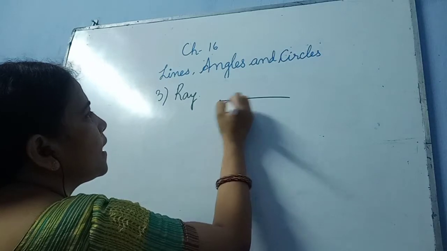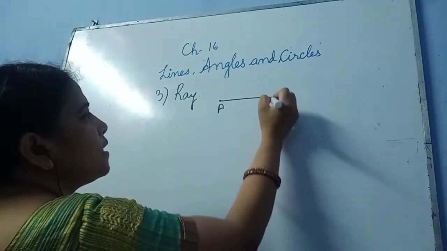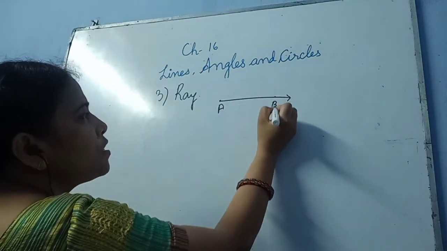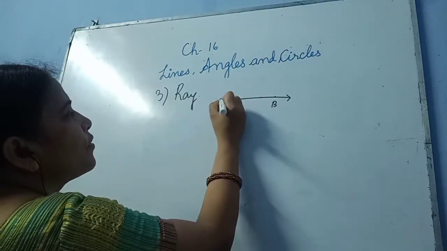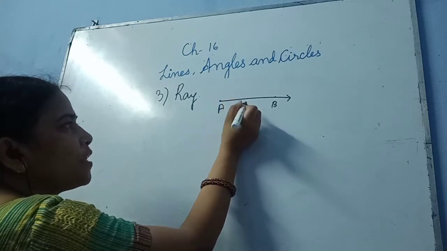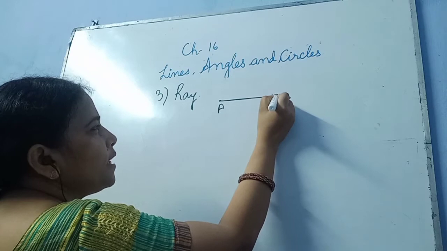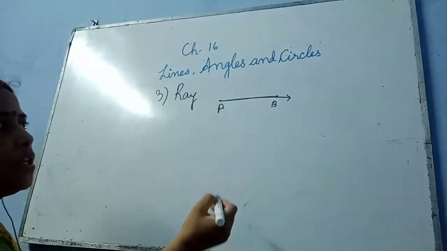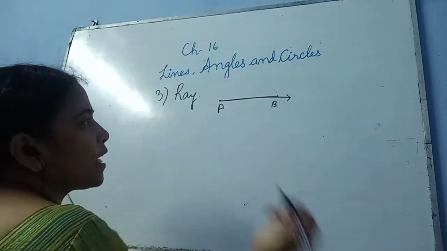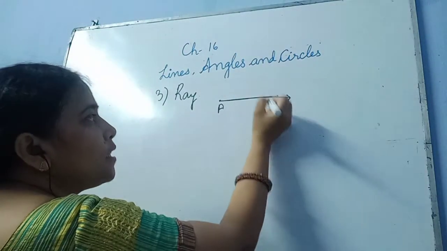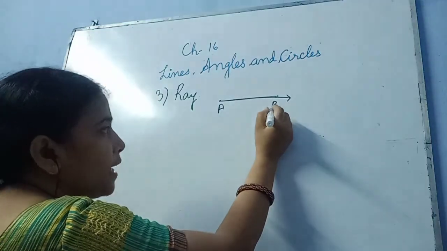Suppose this is A, and this is B. Now if we start from A and reach till B, this becomes our line segment. Till B, this is another point, and this becomes our line segment.